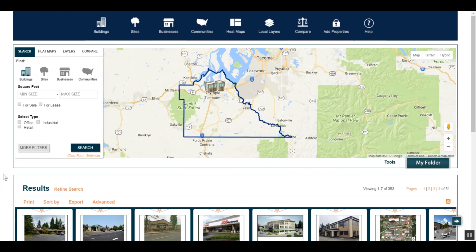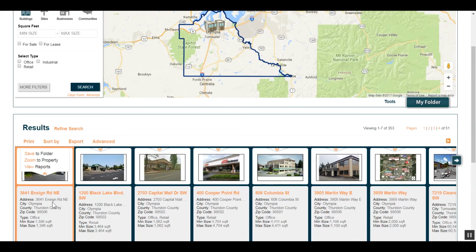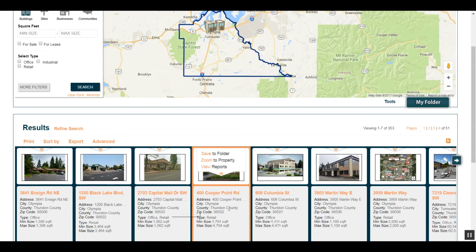Here we see that there are currently over 350 buildings and spaces either for sale or lease. The properties that are on this page populate at random until we set our parameters for our search. For this scenario, I'm going to field a hypothetical request from a business who provides the EDC with a set of parameters for their specific requirements.